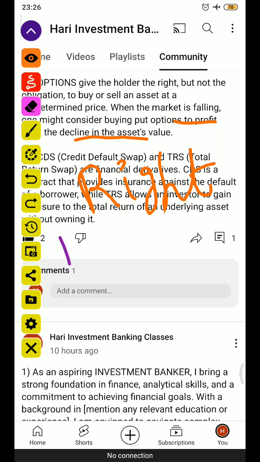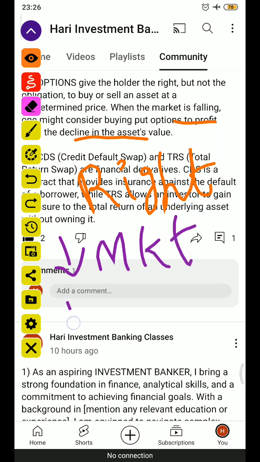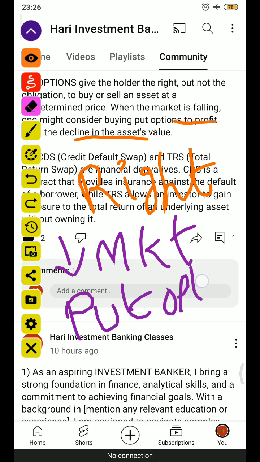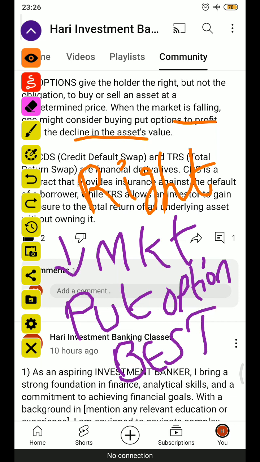If the market is falling, one might consider buying put options to profit from the decline in the asset value. So if the share price is falling, which option should you take? For a falling market, one might consider buying a put option to profit from the declining asset value. So you need to go for a put option.